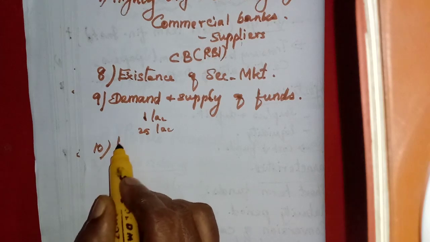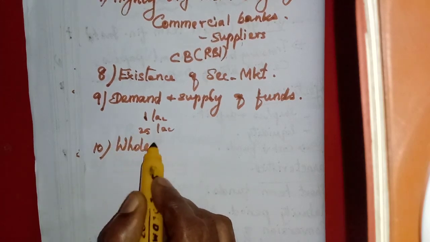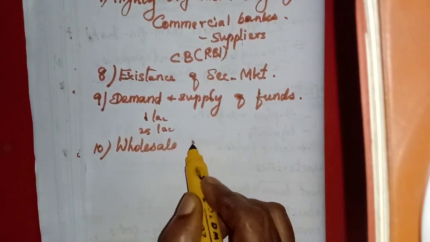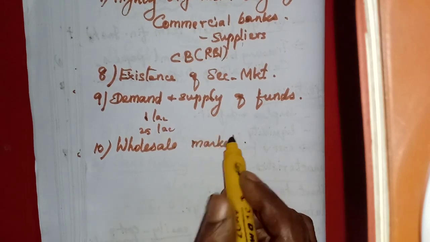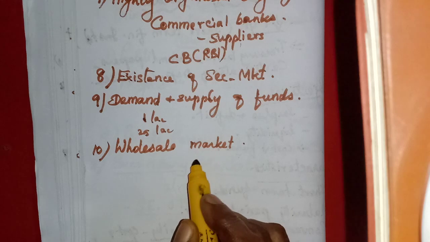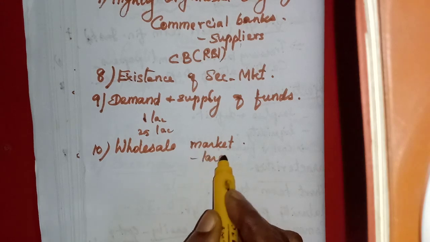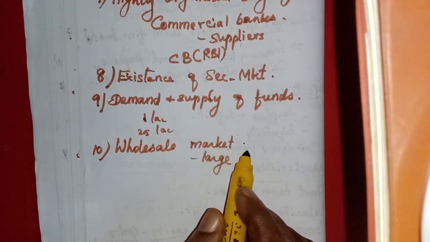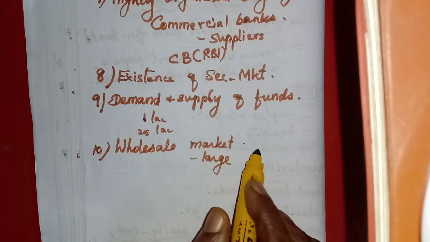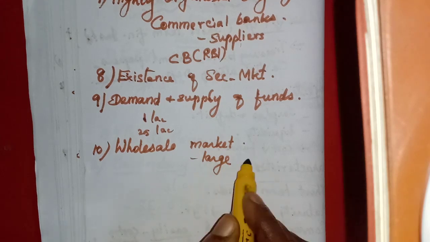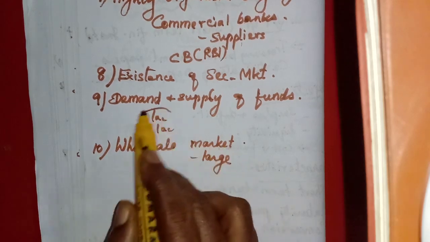It is a wholesale market. Why is it called a wholesale market? Because the value of these securities is very large. I have told you the amount will be more, maybe 1 lakh. Some of the instruments are 25 lakhs.